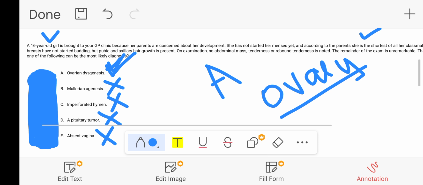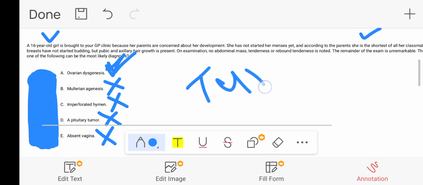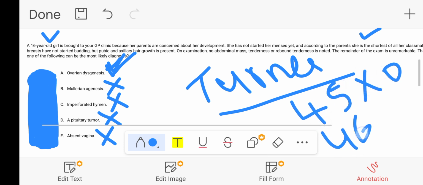So what are the chromosomal abnormalities with ovarian agenesis, or what is the most common cause of ovarian agenesis? The most common cause of ovarian agenesis is Turner syndrome. Turner syndrome is 45XO, not 46XX. So this is Turner syndrome, which is the most common cause of ovarian dysgenesis.